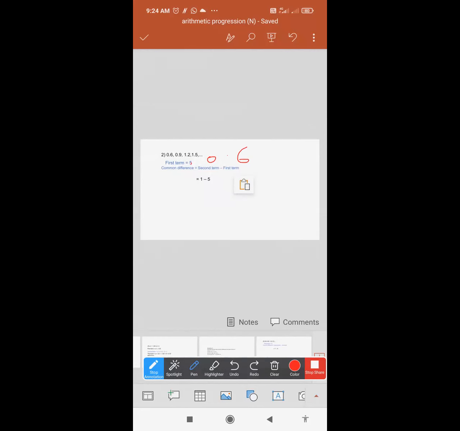So D, common difference D, how are you going to find it? D you will find by T2 minus T1. What is your T2? 0.9, minus T1 which is 0.6. So what value will you get? 0.3. Yes, D you will get 0.3 by T2 minus T1.